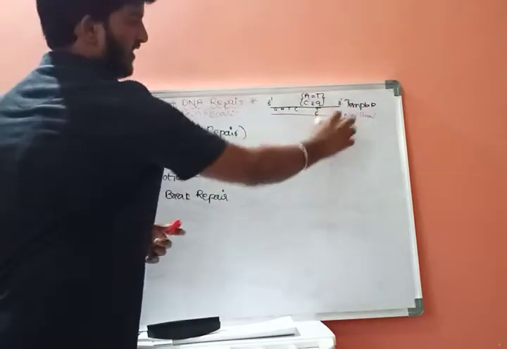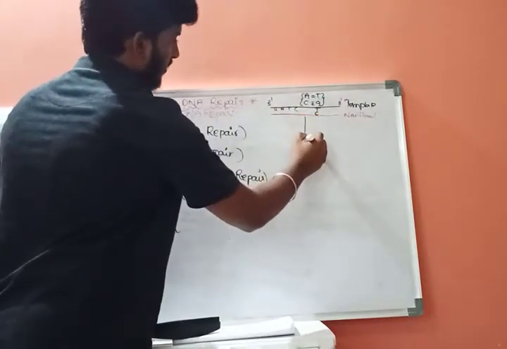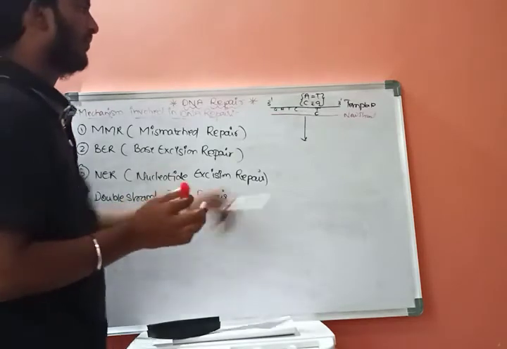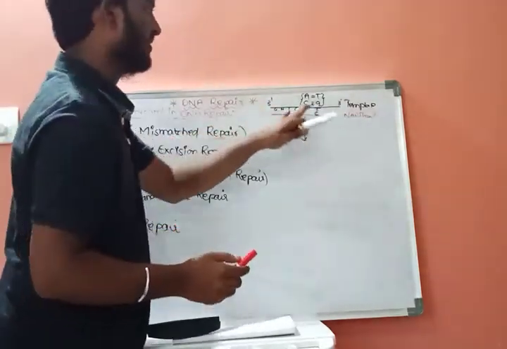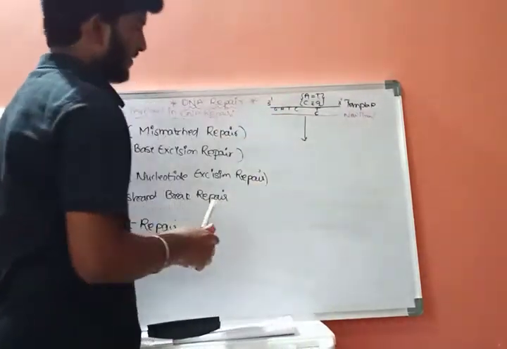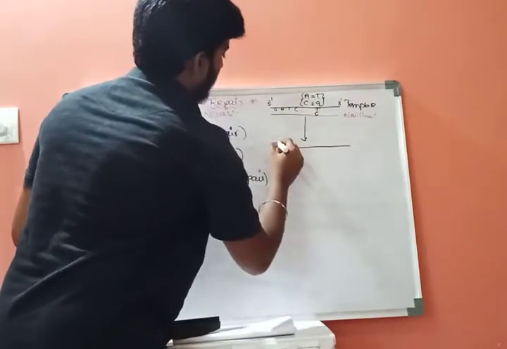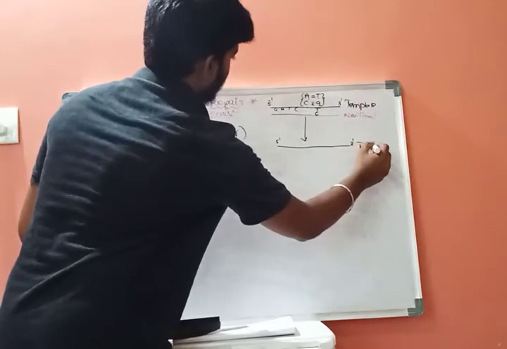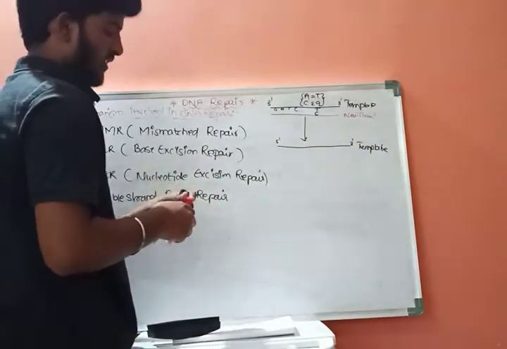Recognition is the first step. After recognizing, the second step is removal of unwanted material, removal of the wrongly added base. Here is the template strand, 5' and 3', and the new strand.